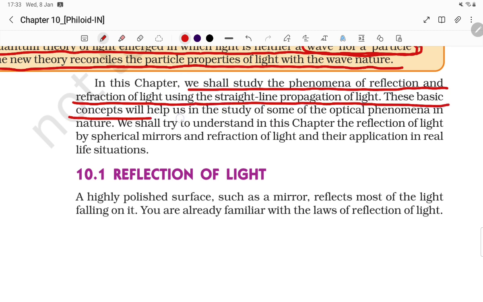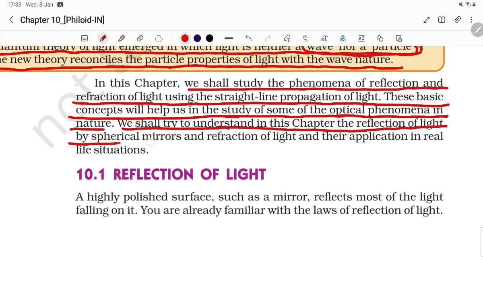This basic concept will help us in the study of some of the optical phenomena in nature. We shall try to understand in this chapter the reflection of light by a spherical mirror and refraction of light and their application in real life situations.